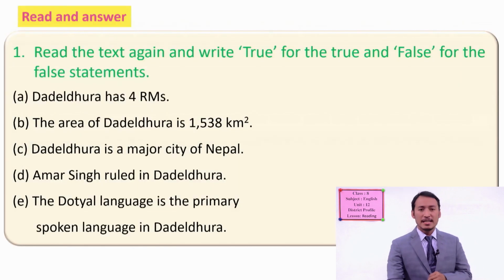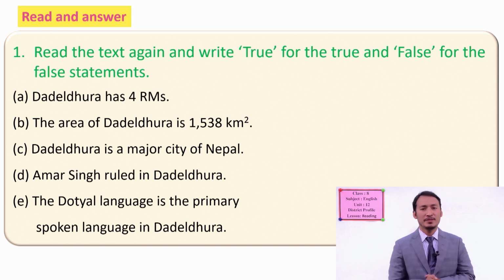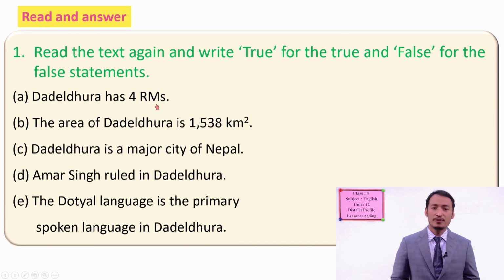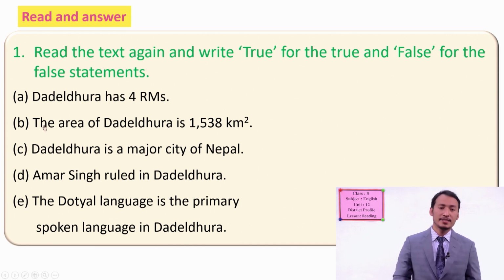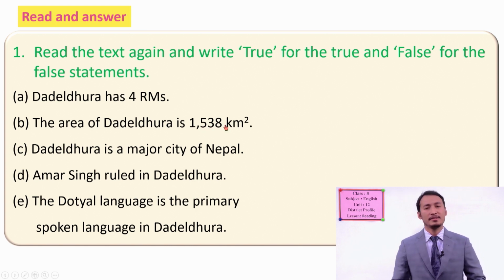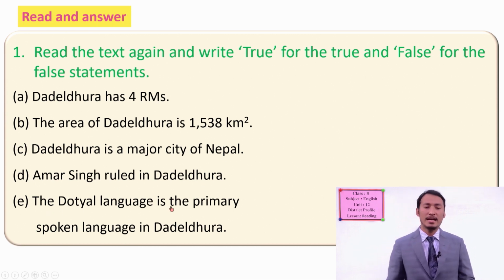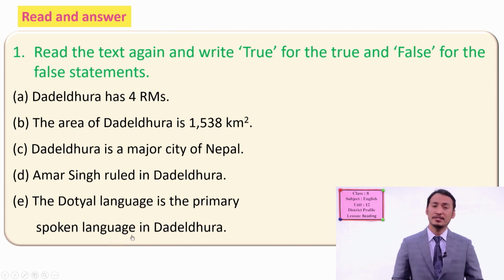Okay, now let's look at the true and false exercise from your textbook. Once again, please read it yourself once. Dadeldhura has 4 RMs or rural municipalities. The area of Dadeldhura is 1538 square kilometer. Dadeldhura is a major city of Nepal. Amar Singh ruled Dadeldhura. Dotyal language is the primary spoken language in Dadeldhura.